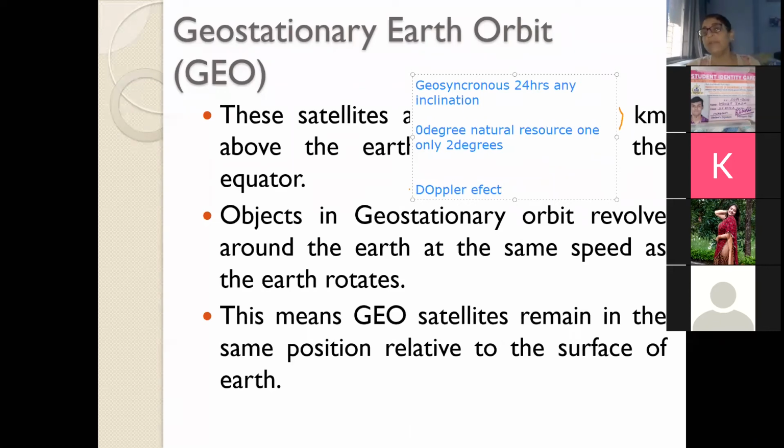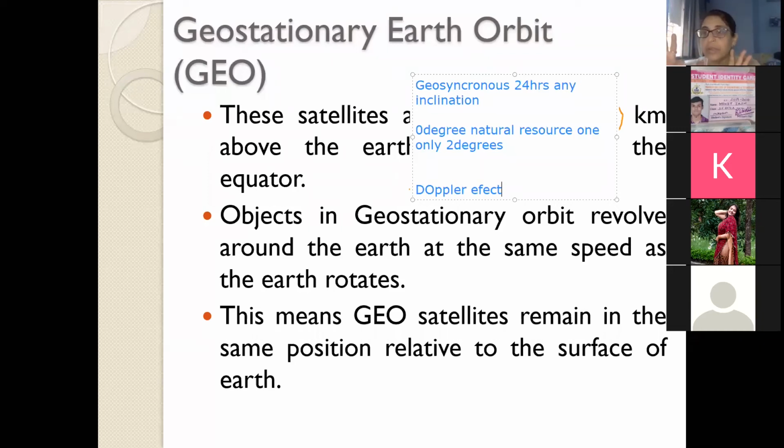What is the Doppler effect? Can anyone tell me? It's the shift in sound because of the train moving towards you. Yes, a shift in frequency. So the Doppler effect is the change in the frequency received because of the relative motion between the source and the receiver.